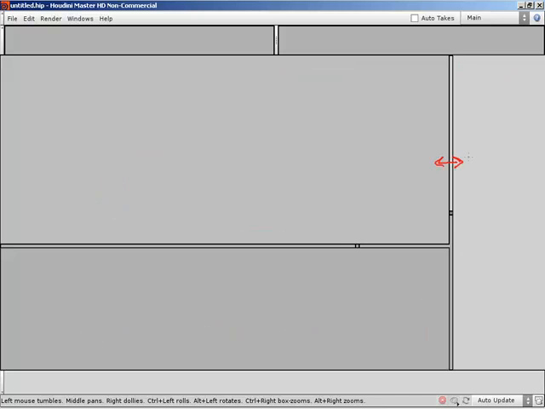Okay. And we'll start dragging this all around. So it'll make a lot more sense when you actually see it. But we can drag these around to resize any of these panes. So if I want to make this pane over here a little bit larger, I could just simply take and drag this over. Of course, it's going to shrink this pane and this pane, right? But I'll get a larger pane on the right-hand side.